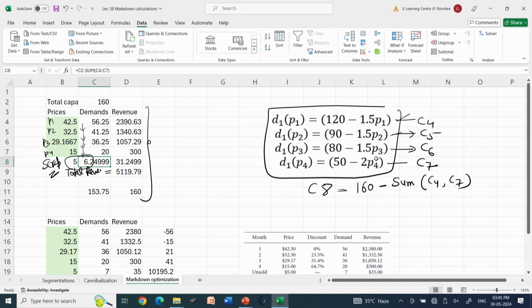Sometimes it may not be possible to get different demand rates for different time periods or prices. You may have a single demand function, like what we did in our last session,